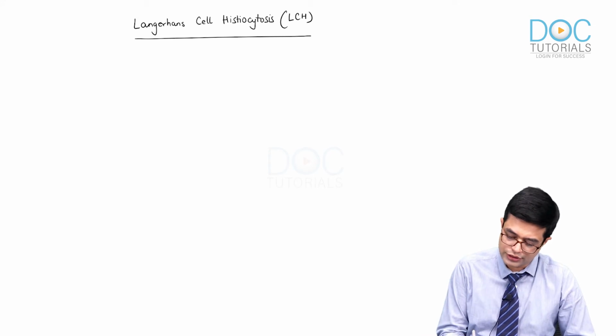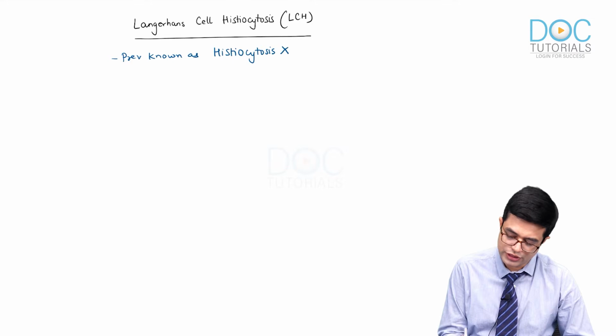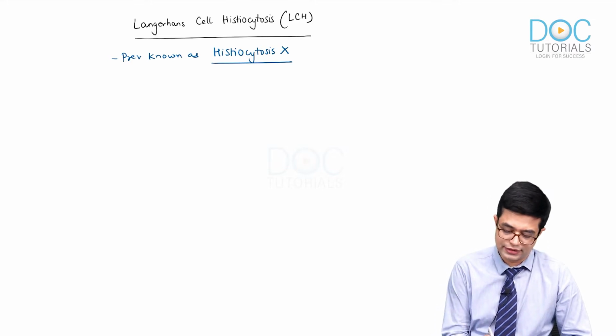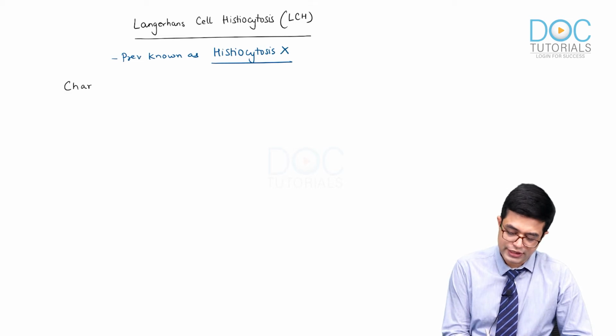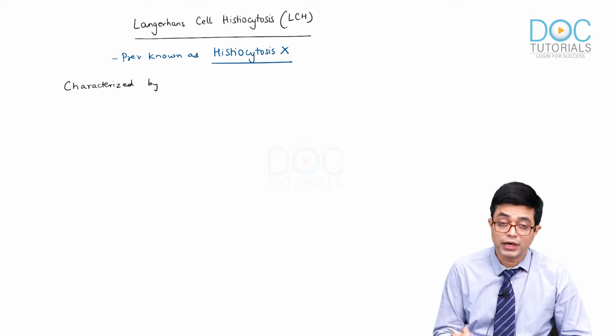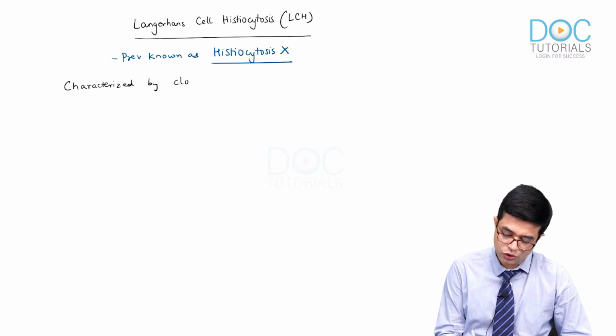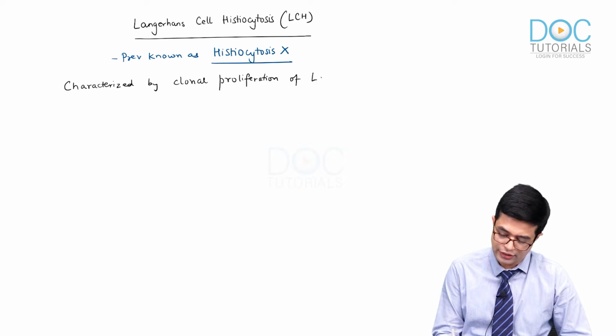Langerhans cell histiocytosis was previously known as histiocytosis X. So, histiocytosis X and LCH are basically the same thing. So, what exactly is this disease? It is a disease which is characterized by clonal proliferation of Langerhans cells. So, there is a clonal proliferation. A single clone gets proliferated. Of which cells? Langerhans cells.